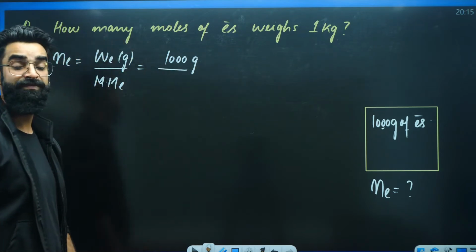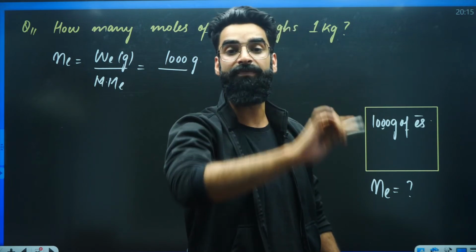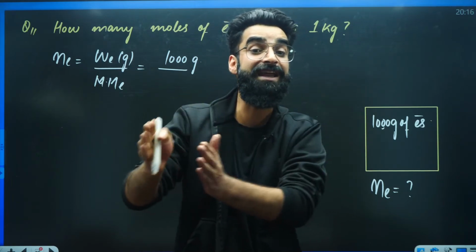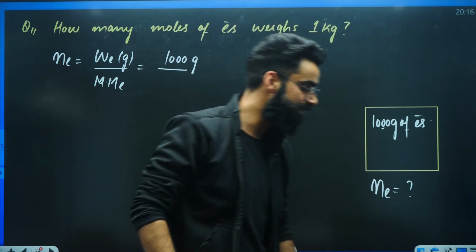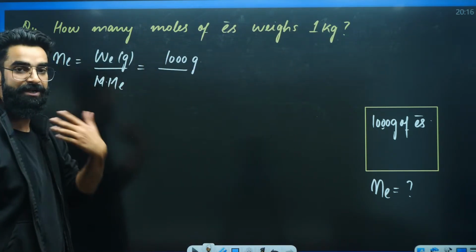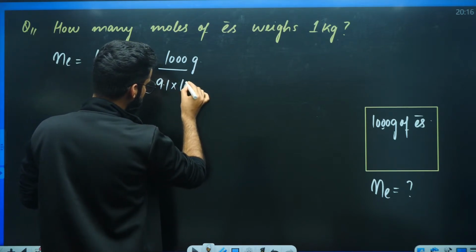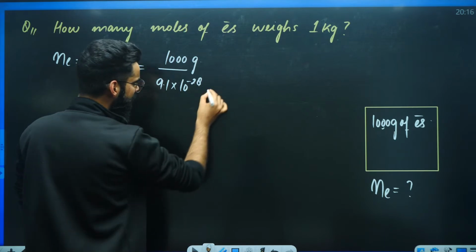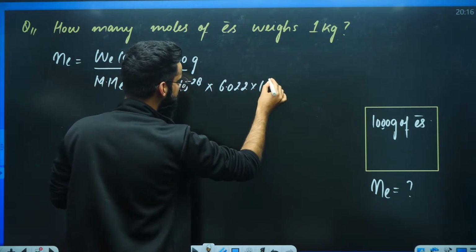Do we know the molar mass of electron? What is meant by molar mass of electron? That means mass of 1 mole of electron. Mass of Na electrons, mass of 6.022 into 10 raised power 23 electrons. Can I write molar mass of electron as mass of 1 electron, which is 9.1 into 10 raised power minus 28 grams, multiplied by Avogadro's number, 6.022 into 10 raised power 23.